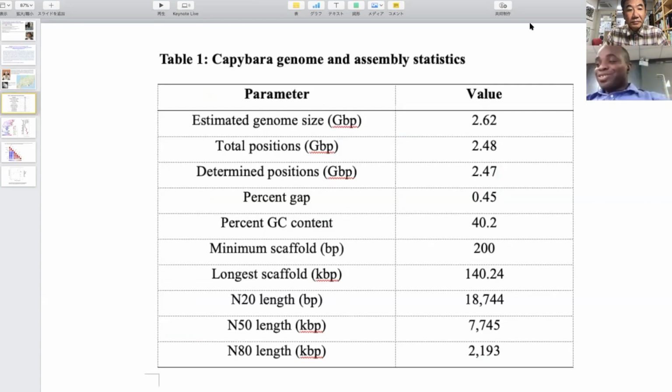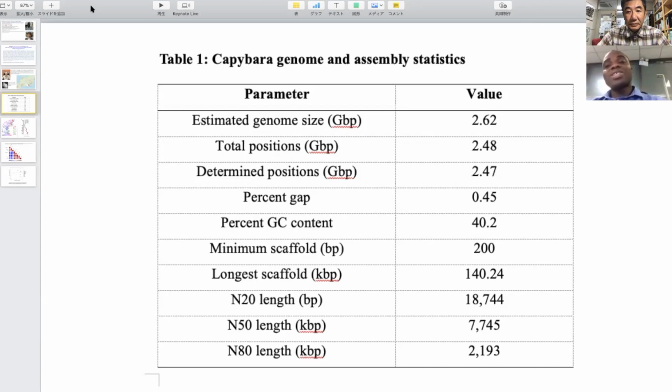Yes, thank you so much, Saitou Sensei. Of course, the first thing that we were faced with was the assembly of the genome, because up to that moment, there was no genome for capybara. So we tried to assemble the genome, and we found that the genome size was about 2.62 gigabase pairs. And then there are some other statistics about the genome of capybara.